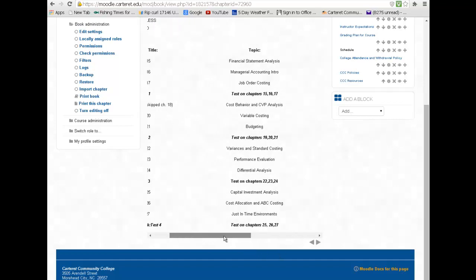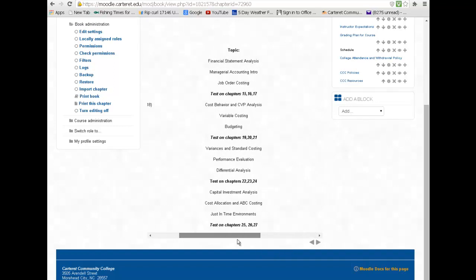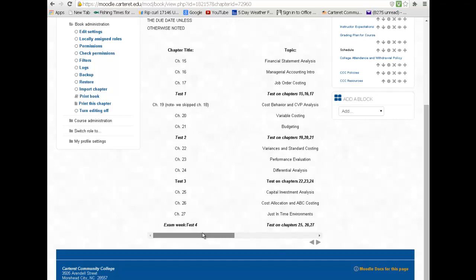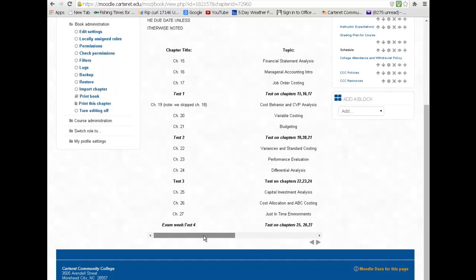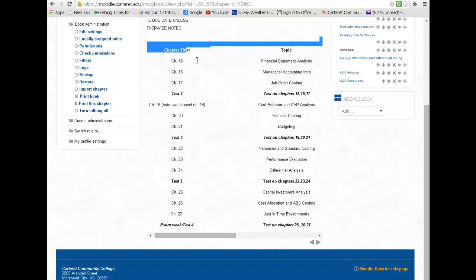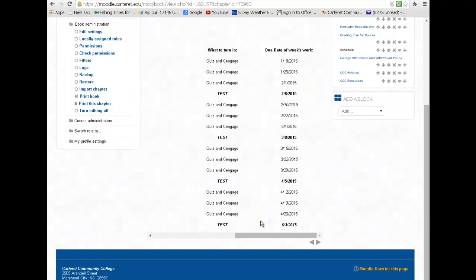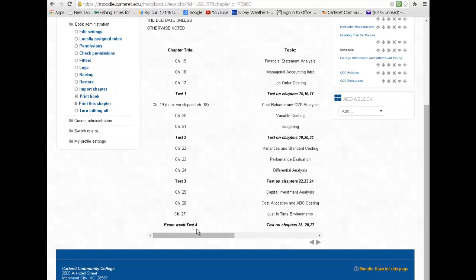For some reason it's kind of cramped here and you have to scroll to the side on this computer, but it depends on what browser you're using. On some of them this will come up all together, and you can highlight everything if you want and copy it into Word and paste it, put it in your notebook.